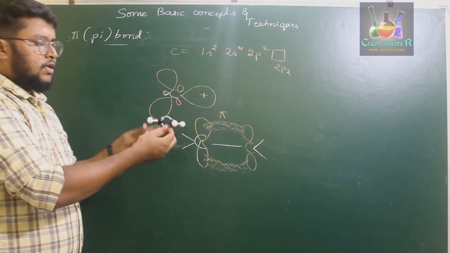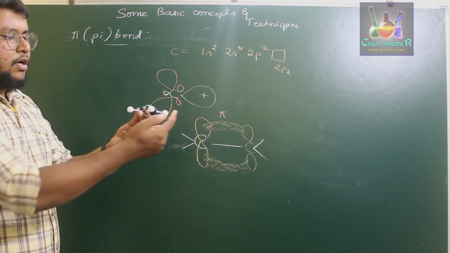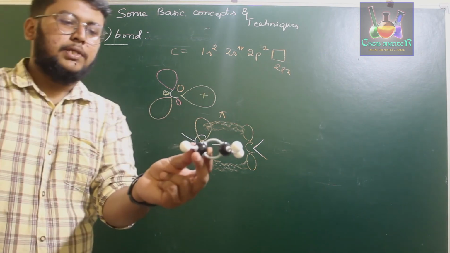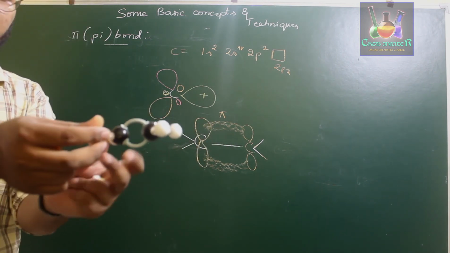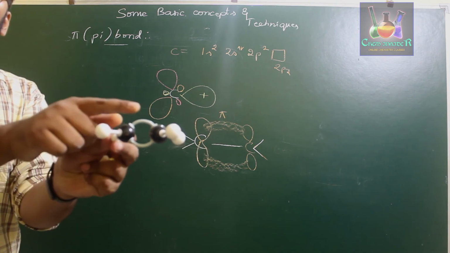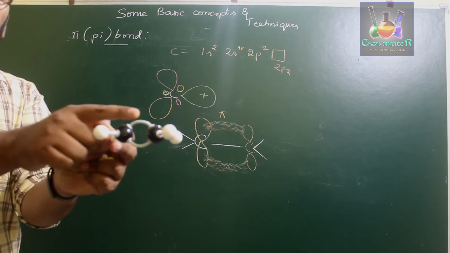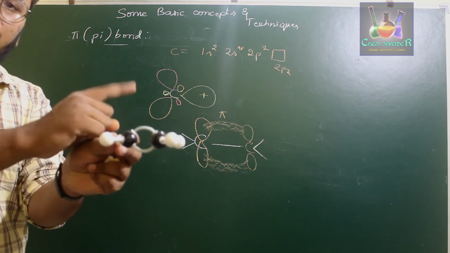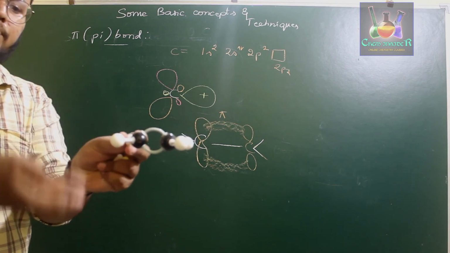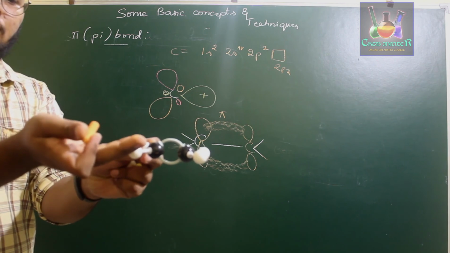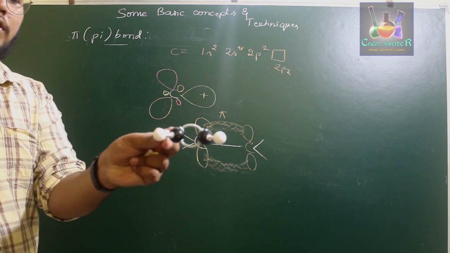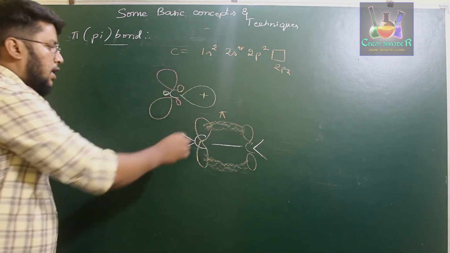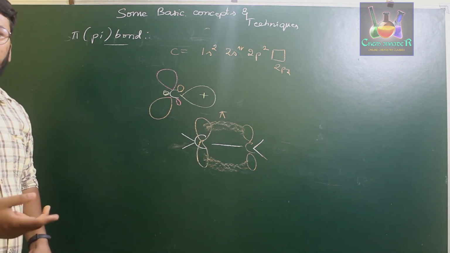Now if you consider over here, these carbon atoms are all in one plane. Instead of just one bond between these 2 carbons, we clearly observe 2 bonds, right? Out of these 2, one is a sigma bond and one is a pi bond. That is because of the formation of 2 p orbitals which are parallel to one another but perpendicular to the plane of the molecule. They involve sideways overlapping, resulting in the formation of the pi bond.